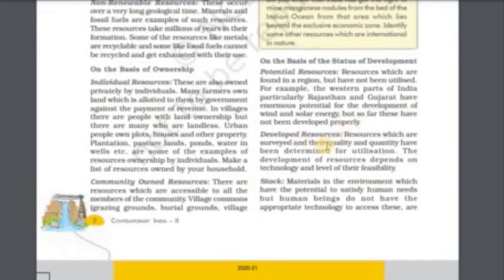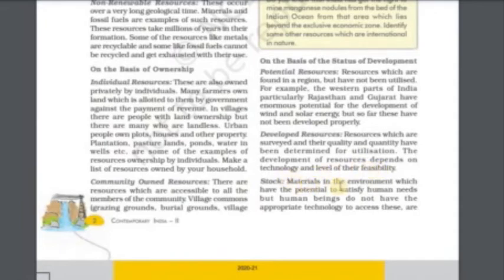Developed resources: resources which are surveyed and their quality and quantity have been determined for utilization. The development of resources depends on technology and the level of their feasibility.